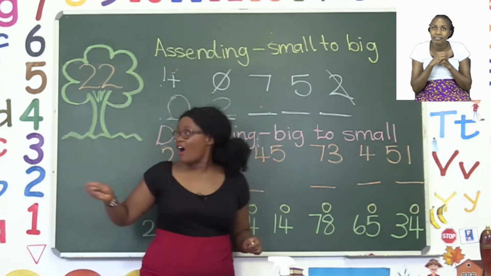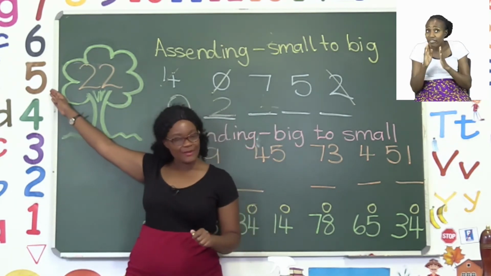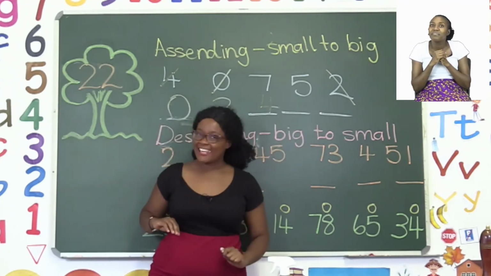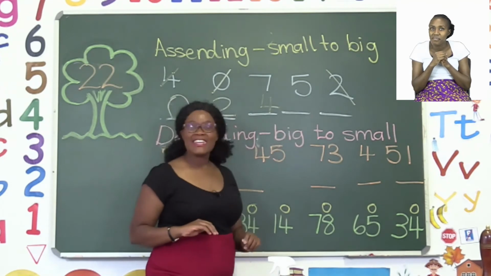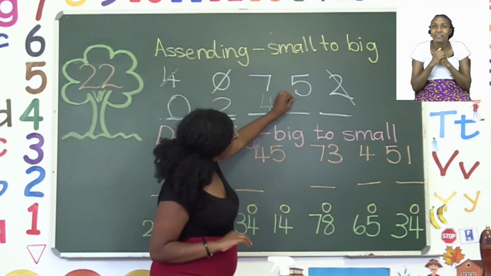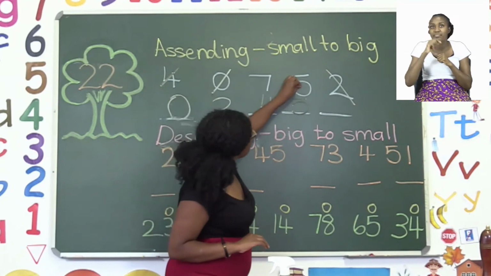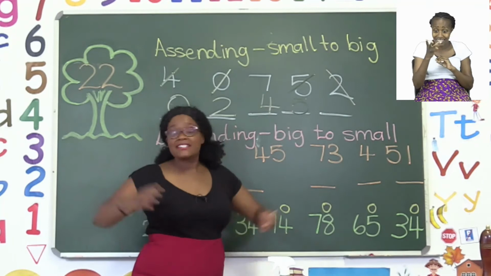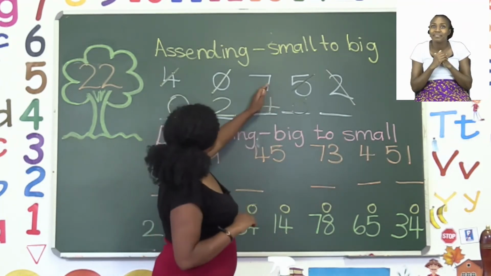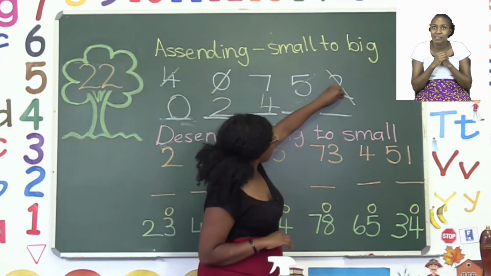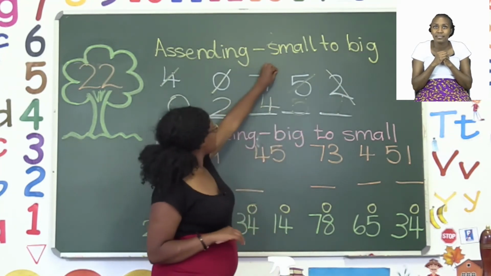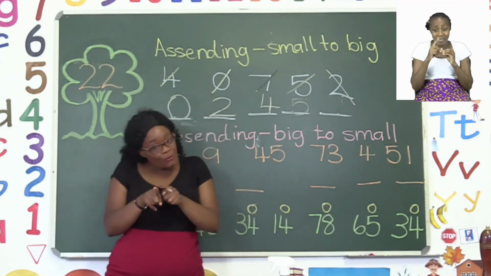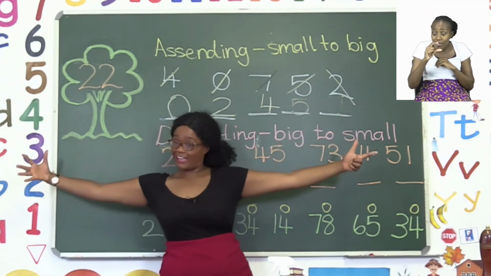Let's move on. After 4, what's our next number? 5. So that means if we have a 5, it's the next number. And we have a 5. So we say 5 and we cross it out. That means, boys and girls, our last number, which means it's our biggest number, is 7. So we take our 7 and we cross it out. Now our number line is complete from smallest to biggest.